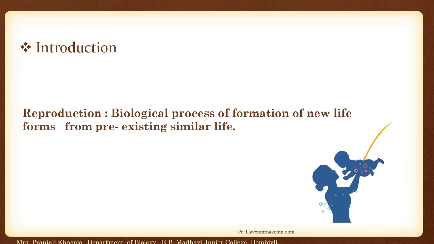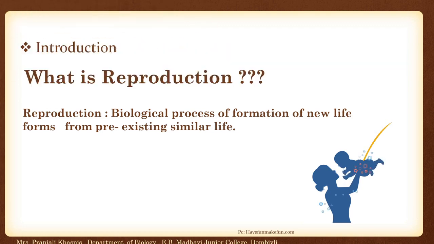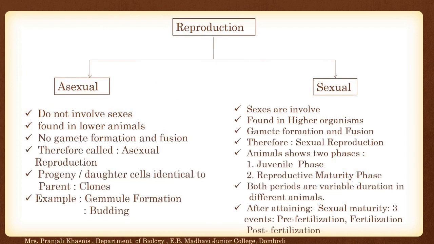Introduction. Reproduction is a biological process of formation of new life forms from pre-existing similar lives. So there are two basic types of reproduction. Asexual reproduction, where the sexes are not involved, is found in lower animals. No gamete formation or fusion of gametes takes place, therefore it is called asexual reproduction. While in sexual reproduction, the sexes are involved, found in higher organisms, and gamete formation and fusion of gametes are involved, therefore it is called sexual reproduction.